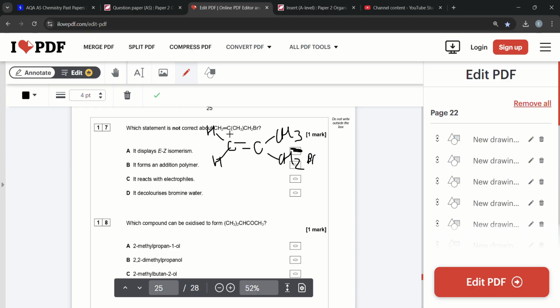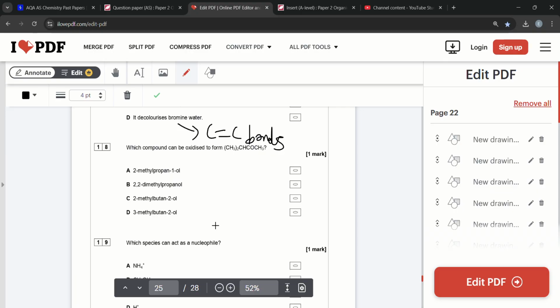For E-Z isomerism, each carbon has to have two different groups attached, and these two are the same. Forms an addition polymer, yeah. It reacts with electrophiles, yeah. Alkenes react with electrophiles, electrophilic addition. It reacts with bromine water, obviously, because of the carbon-carbon double bond. And the answer is A.